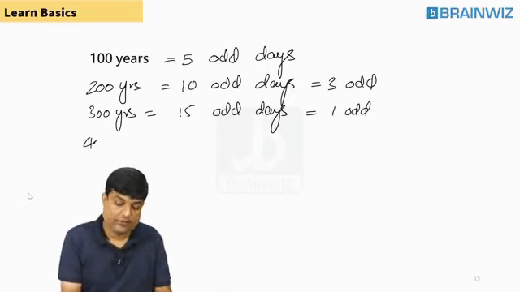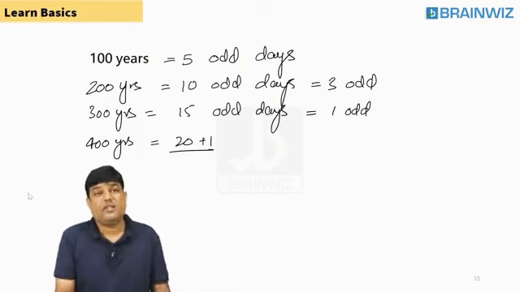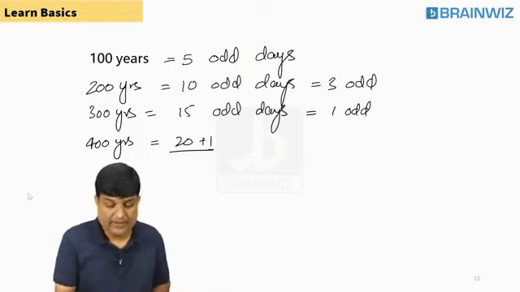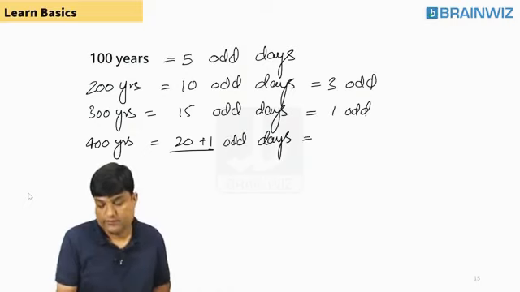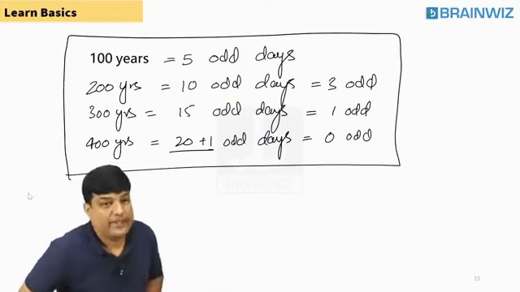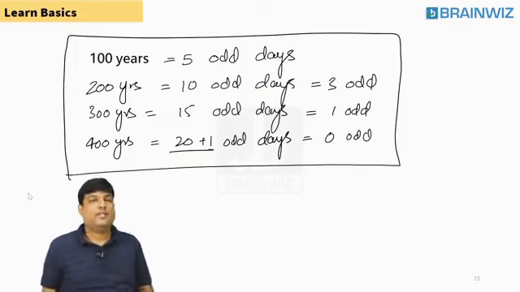Then the first 400 years is 20 plus 1. Why extra 1? Because 400 is a leap year. Never forget these basics.